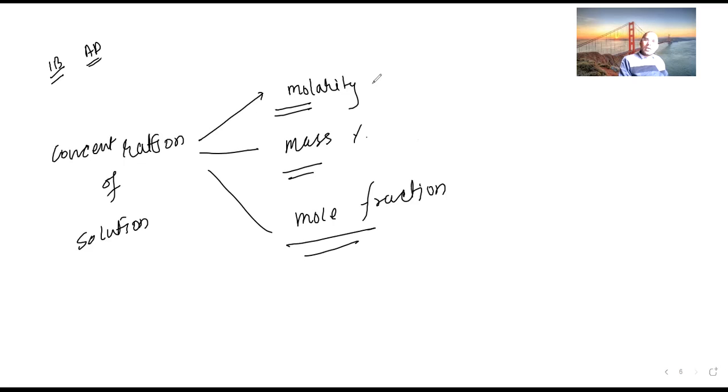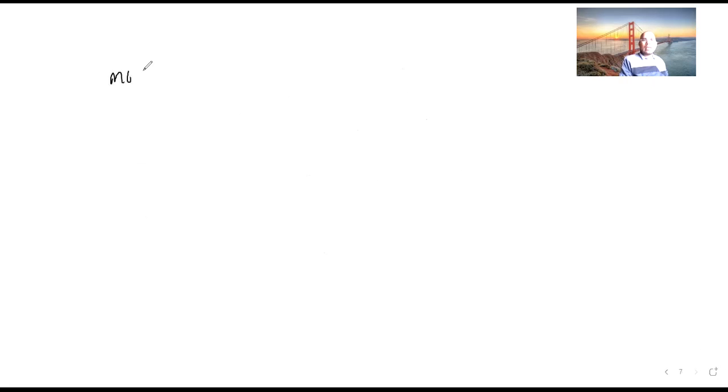So molarity means capital M. Mole fraction is represented by X, also known as chi. Mass percent has no symbol. First of all, we are going to study molarity. I'll share problems based on molarity to your mail ID, so you try to solve them.